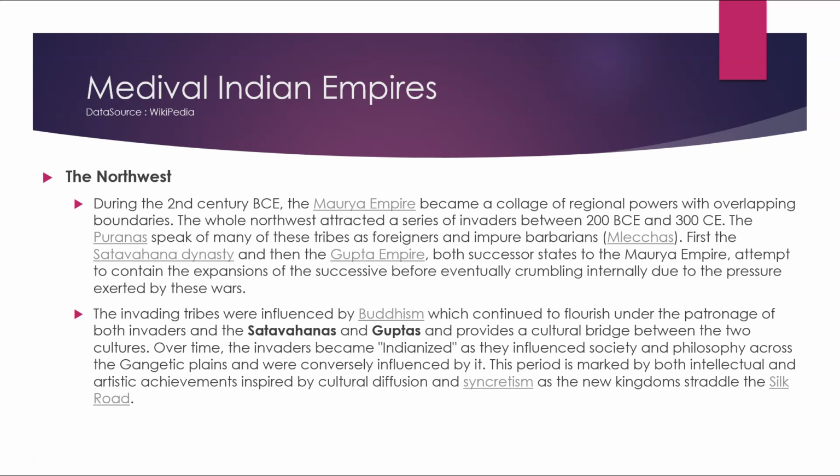The Northwest. During the 2nd century BC, the Maurya Empire became a collage of regional powers with overlapping boundaries. The whole Northwest was attracted to a series of invaders between 200 BC and 300 CE. The Puranas speak of many of these tribes as foreigners and impure barbarians, Mlechchha. First the Satavahana dynasty and then the Gupta Empire, both successor states to the Maurya Empire, attempted to contain the expansions of the successive invaders before eventually crumbling internally due to the pressure exerted by these wars.